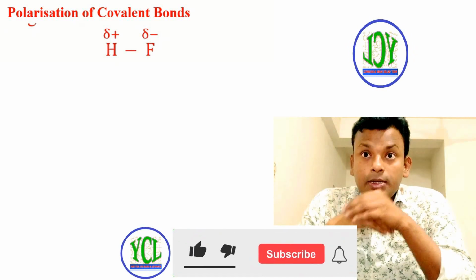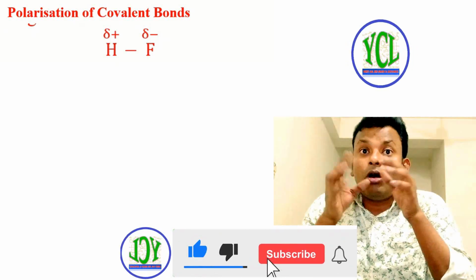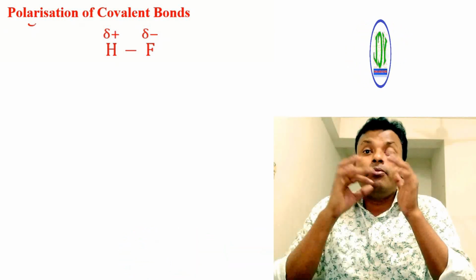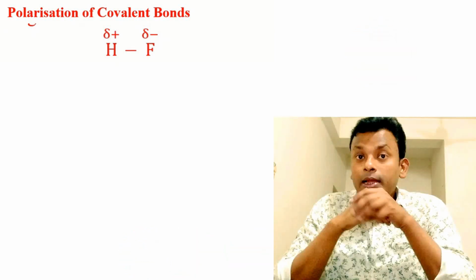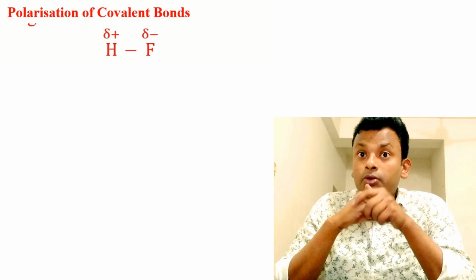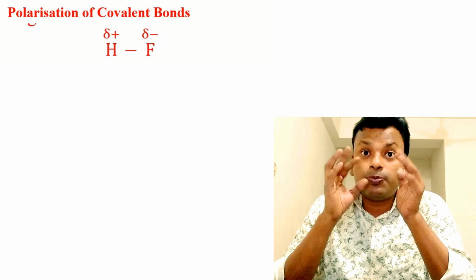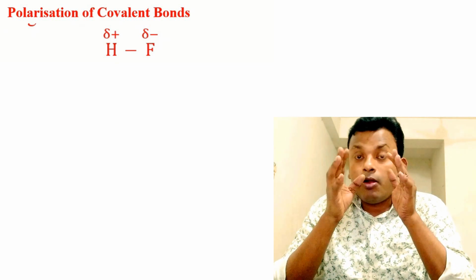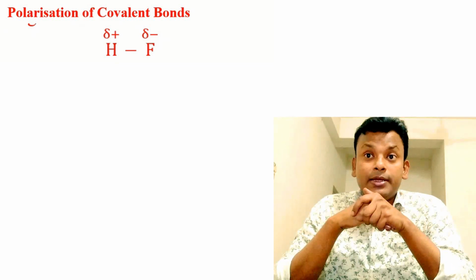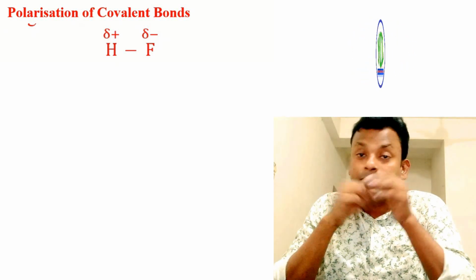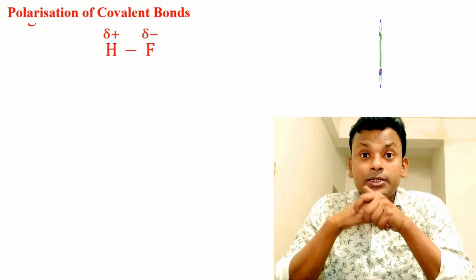This phenomenon of distortion of an anion on approach of a cation is termed polarization. The ability of a cation to polarize an anion is termed its polarizing power, while the ability of an anion to get polarized by a cation is called its polarizability.